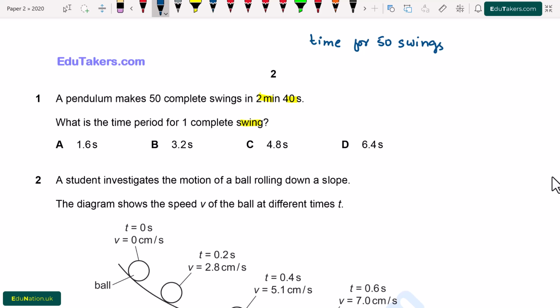Time for 50 swings is equal to 2 minutes 40 seconds.